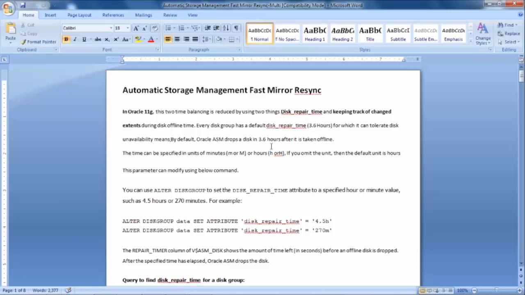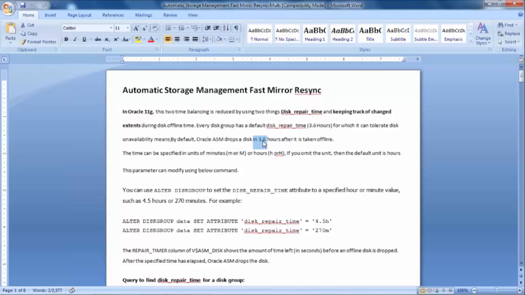The default time is 3.6 hours. ASM will wait up to 3.6 hours for that particular disk to come online. After 3.6 hours, that disk will be dropped from that particular disk group.